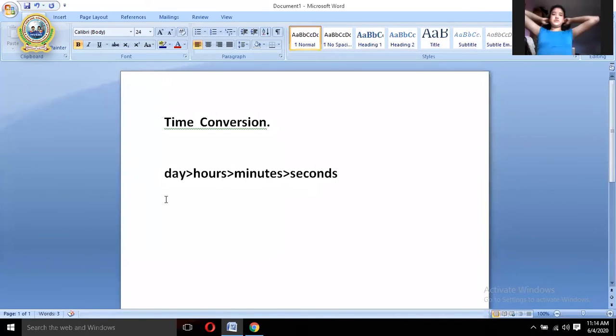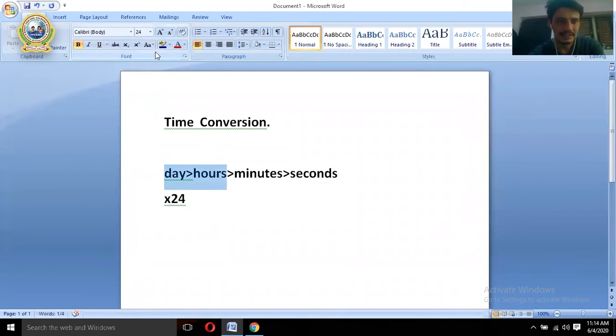So what do you have to do? While you convert day into hour, what do you have to do? You'll have to multiply. If you are converting day into hour, you'll have to multiply by 24. See there, day into hour, you'll have to multiply by 24. Let me highlight it. Multiply by 24.